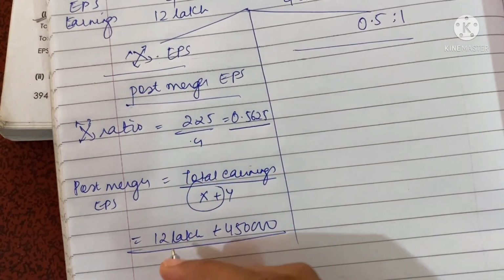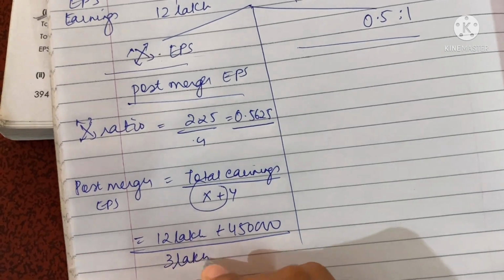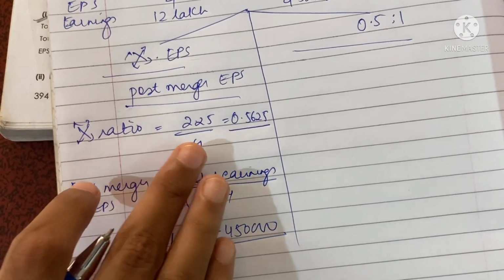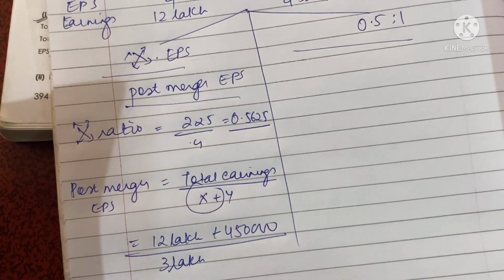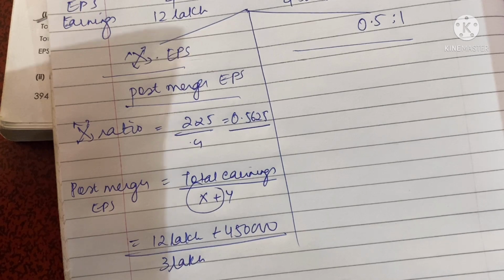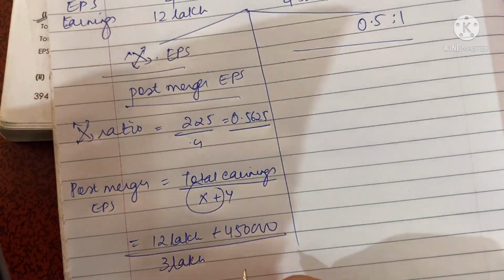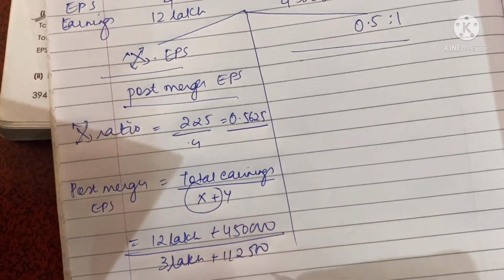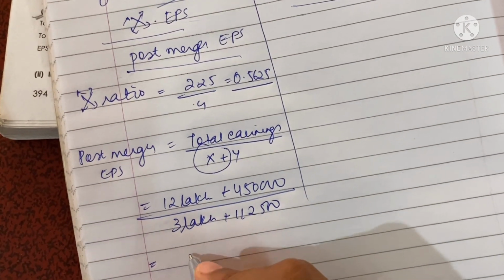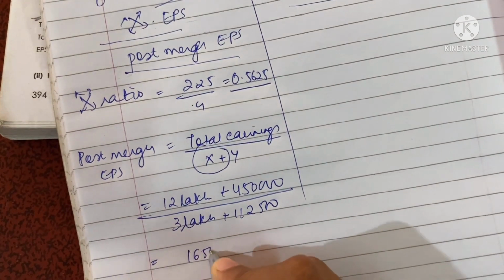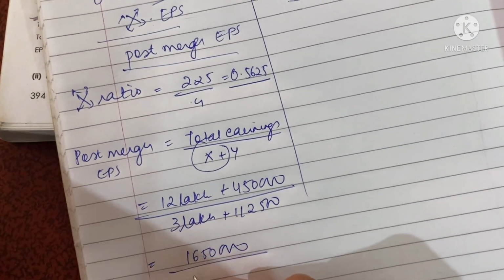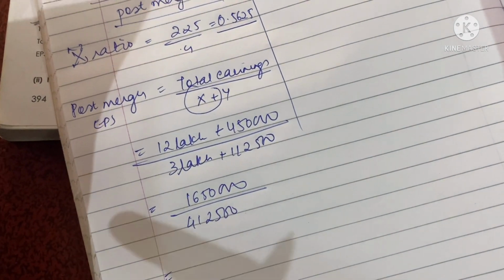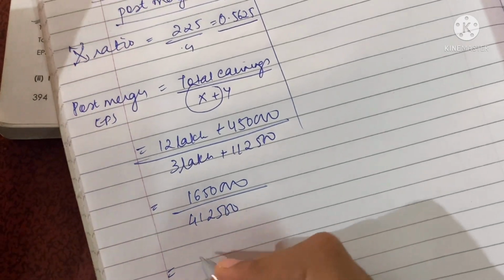The number of shares of X is 3 lakh, while after the merger the number of shares of Y would be as per the exchange ratio. Number of shares is 2 lakh, 2 lakh into the exchange ratio of 0.5625 is equal to 112,500. So it is 12 lakh plus 4 lakh, 16 lakh 50,000 divided by 412,500. What is the answer? 16 lakh 50,000 divided by 412,500 is equal to 4.